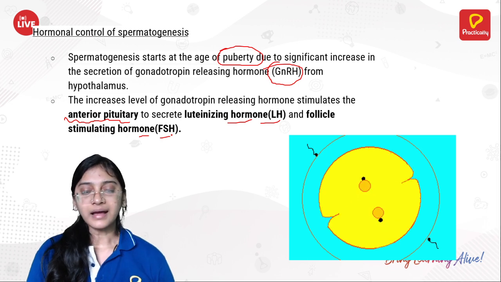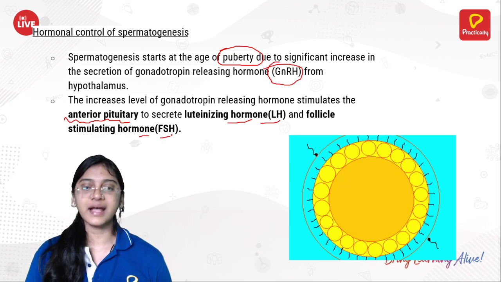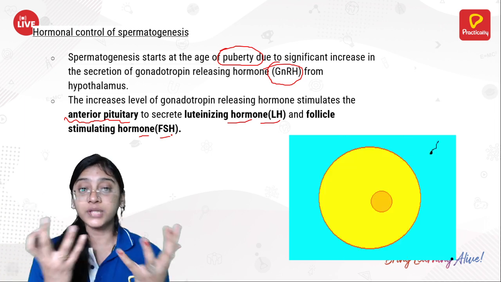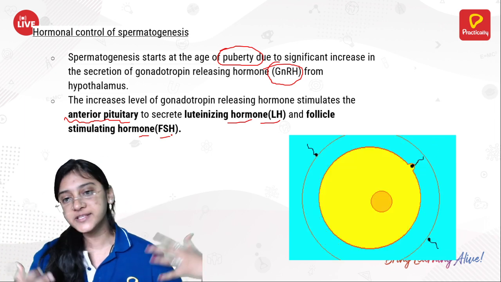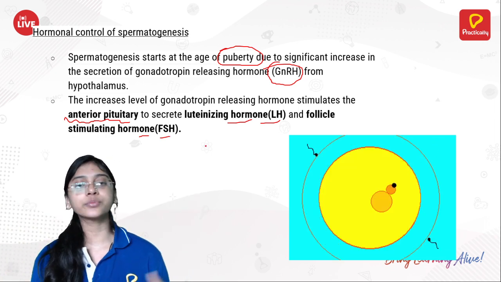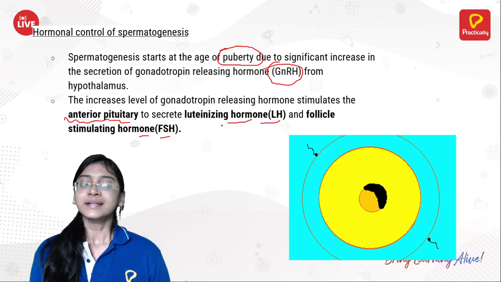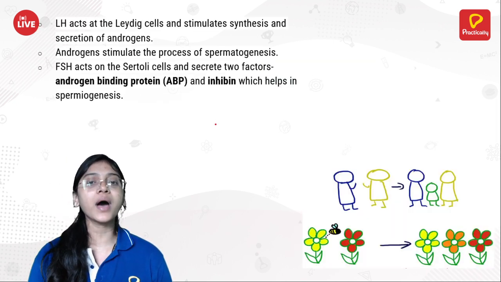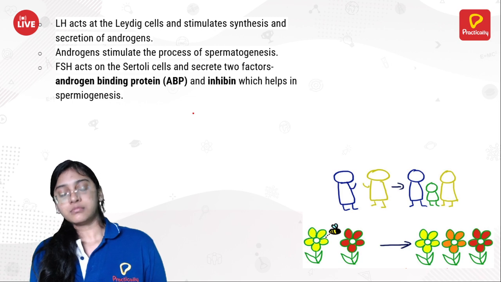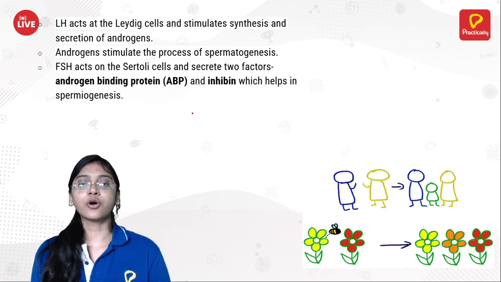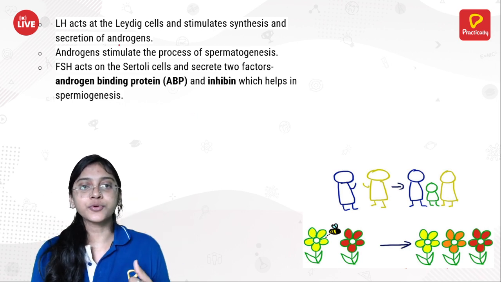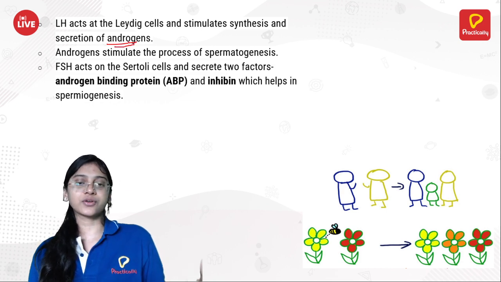So now the anterior pituitary gland has got the message from the gonadotropin releasing hormone, and starts producing luteinizing hormone and follicle stimulating hormone. Now these two hormones will act upon the testes in order to produce androgen, that is testosterone.